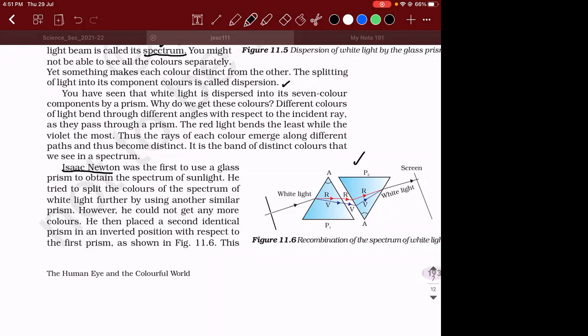First, through the slit, the white light is coming. The small hole is the slit. The white light is getting split into its constituent colors, and these constituent colors fall on the surface of the second prism, which is in the inverted position. Then all these colors will get combined and they will give back white light.